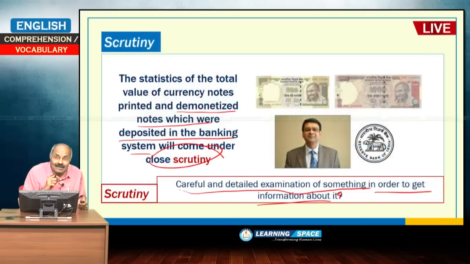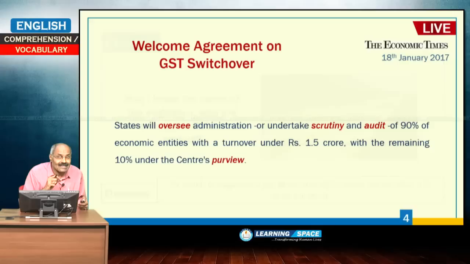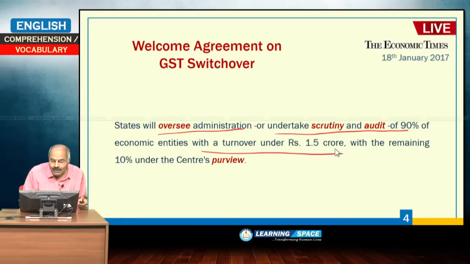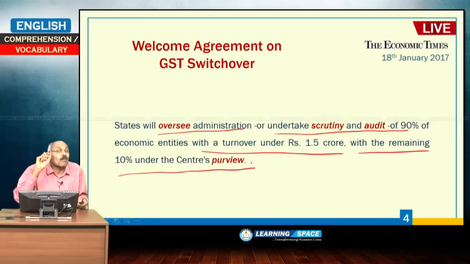So, let us come back to the sentence. The sentence says, states will oversee administration or undertake scrutiny and audit of 90% of the economic entities with a turnover under rupees 1.5 crore, with the remaining 10% coming under the centre's purview. What is the meaning of purview?